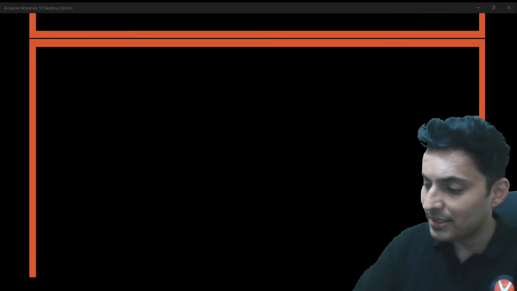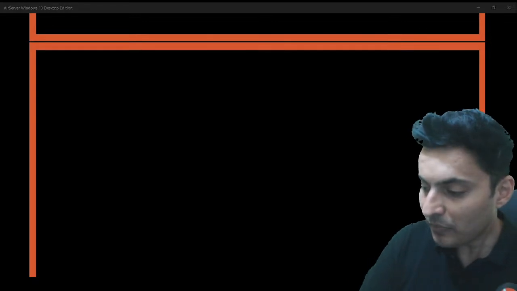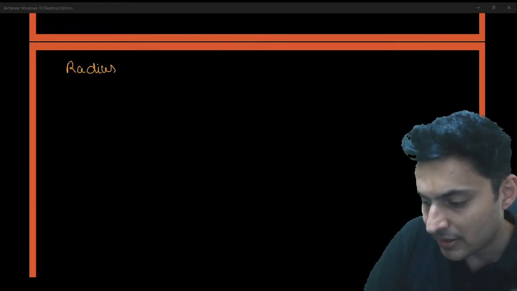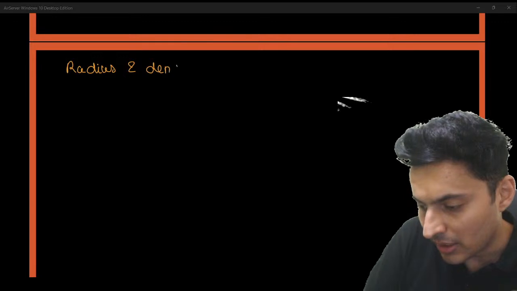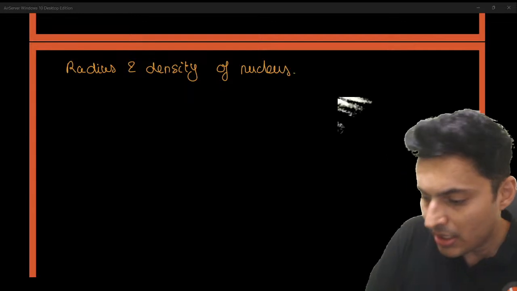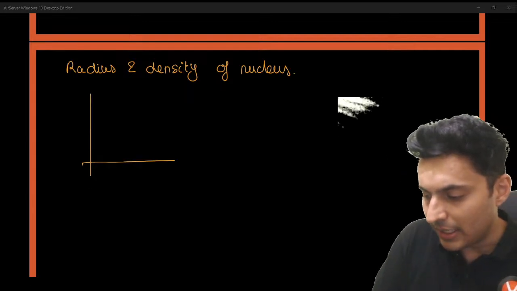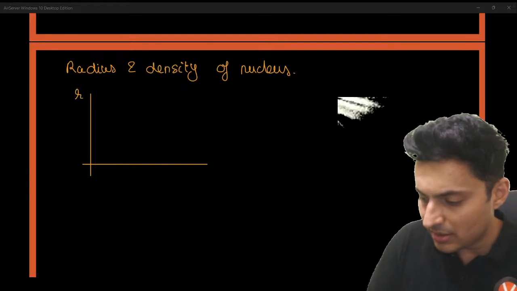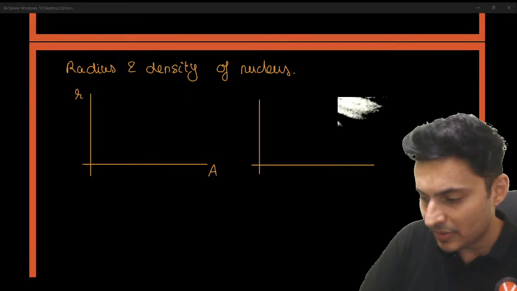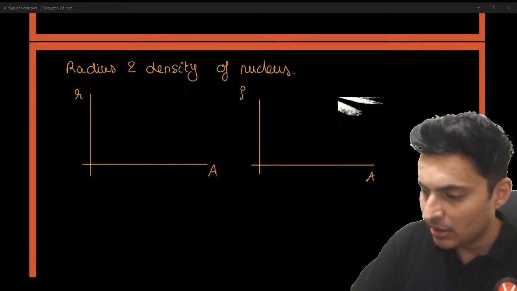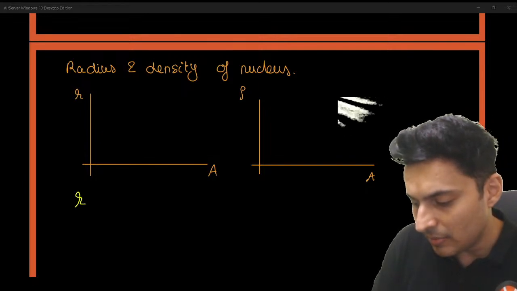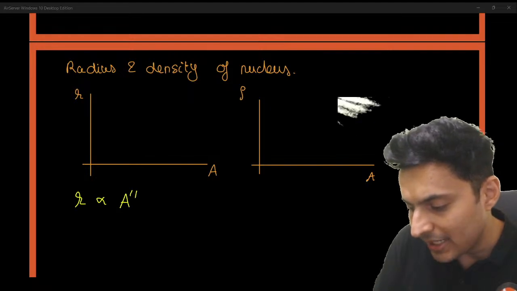So nucleus, what is that graph which is very important? Well, one is the radius and density of a nucleus. If you talk about radius of a nucleus versus the atomic mass number, and density of the nucleus versus the atomic mass number, well, radius is directly proportional to A raised to 1 by 3.